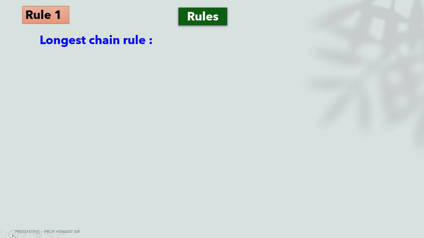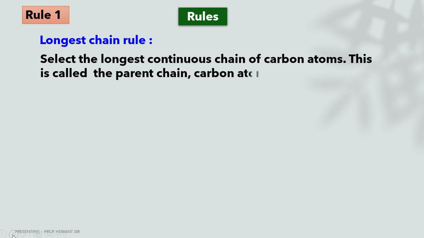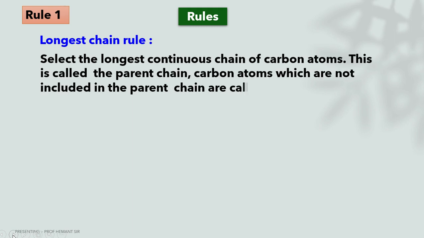Rule number one, that is the longest chain rule. According to the first rule, select the longest continuous chain of carbon atoms. This is called the parent chain. Carbon atoms which are not included in the parent chain are called a branch chain or substituent.